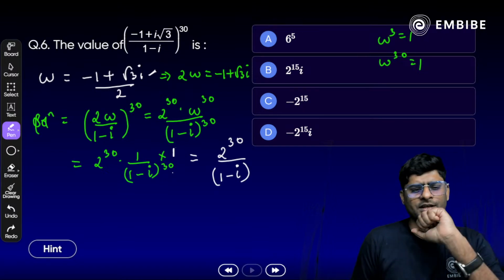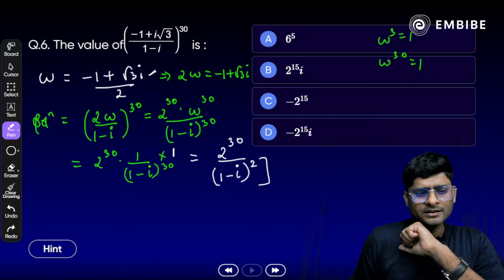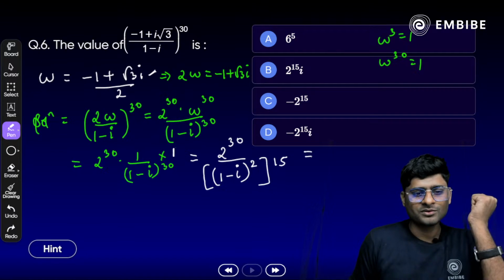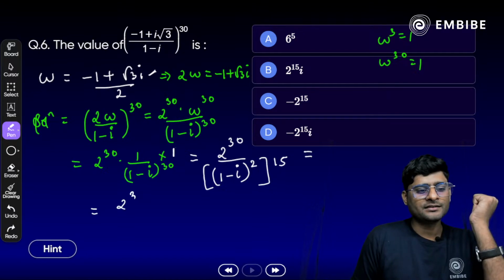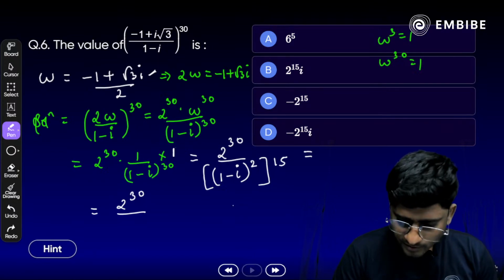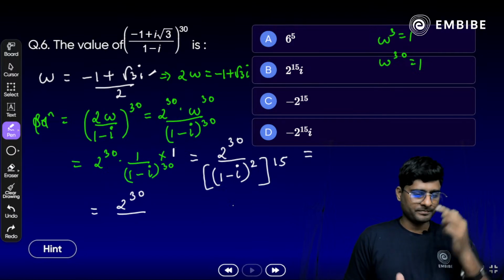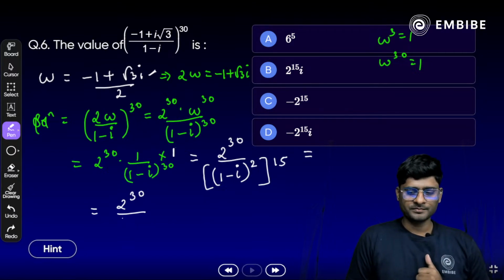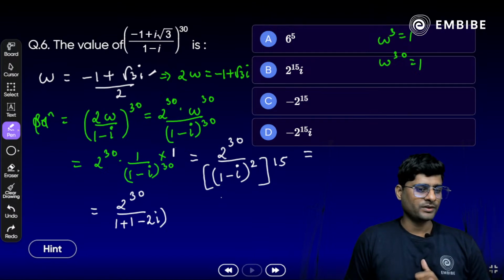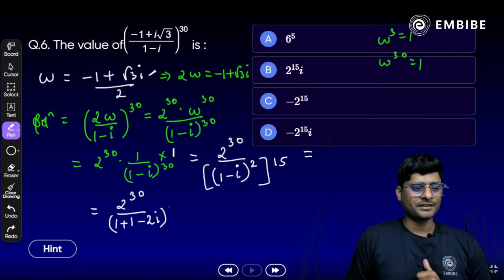Now, can we break this 30 power into two parts, like a square and 15 times? Yes, we can easily break here. Now write down 2 raised to power 30 divided by (1 minus i) square. What is that? a square plus b square minus 2ab, that is 1 plus i square minus 2i. Is it clear? Whole raised to power 15 here.